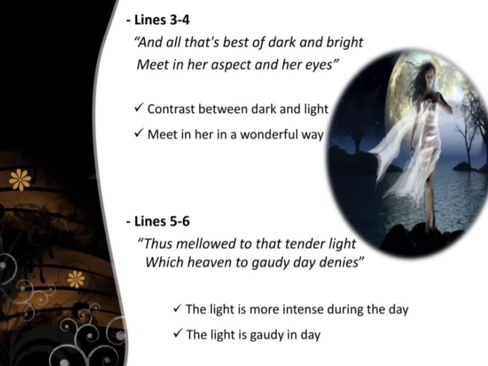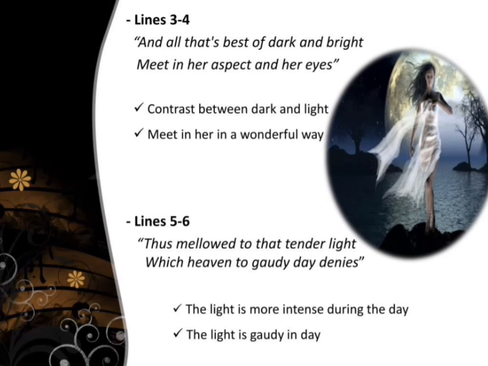Since Byron has been talking about night, try thinking about starlight or moonlight. That would be a tender light, less gaudy or bright and blinding than the light you get during the day. That is simple, and these lines are amazing by George Gordon Byron.